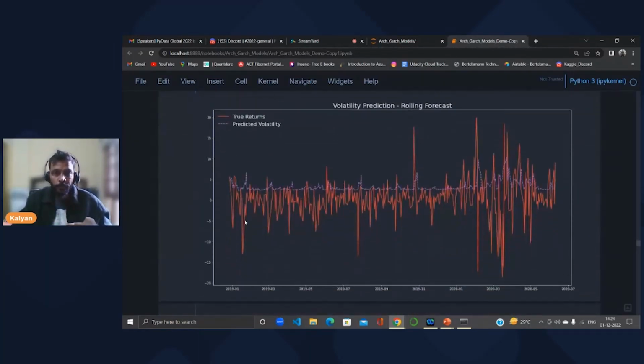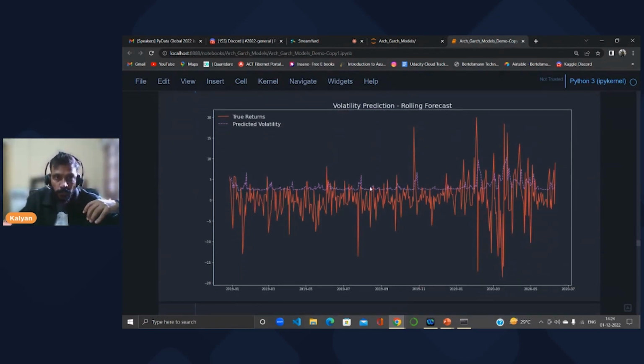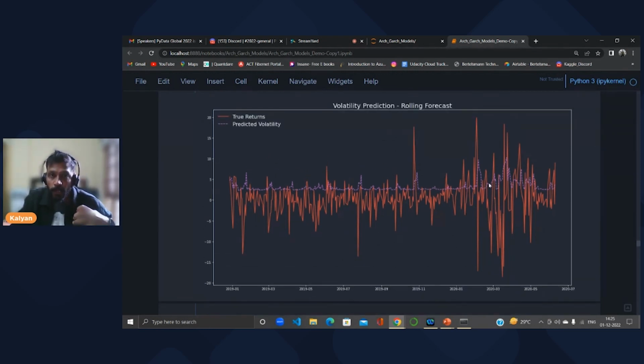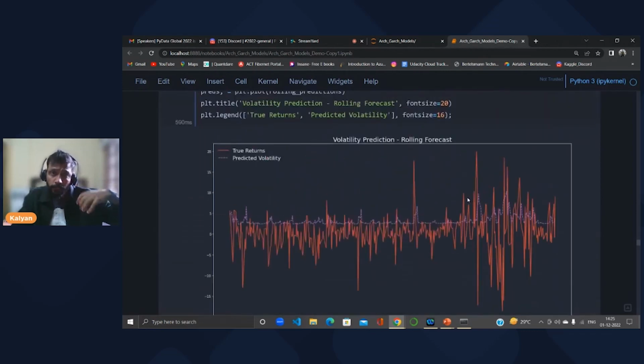When I visualize it, you can see here the orange line is the true returns, which you saw in the plot above, and the predicted one is the purple line. Our objective here is not to check how exactly the actual line matches the purple line.